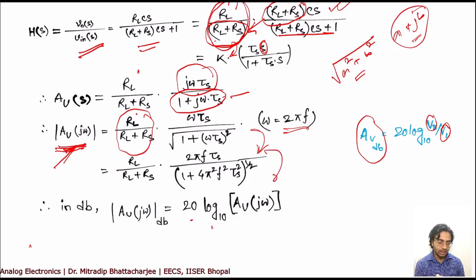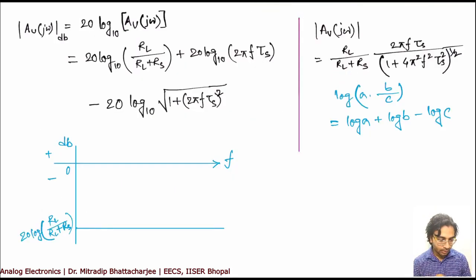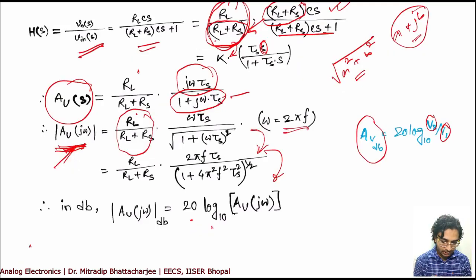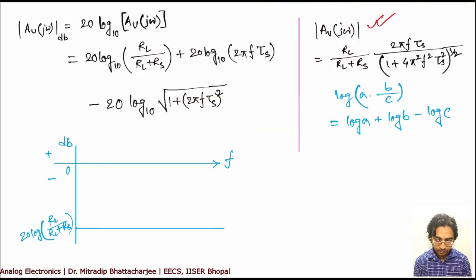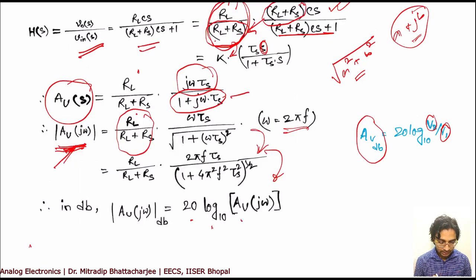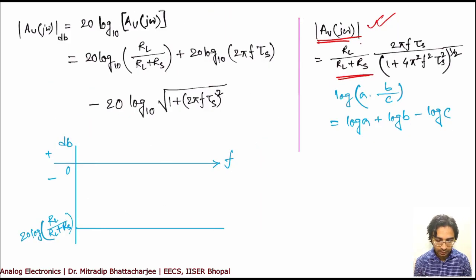So just replace the magnitude of Av(j omega) value. Here I have already mentioned the Av(j omega) value, which is this. So if we replace this value over here, what will you find?